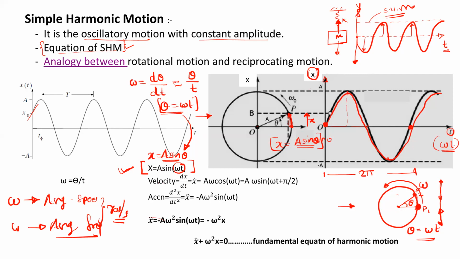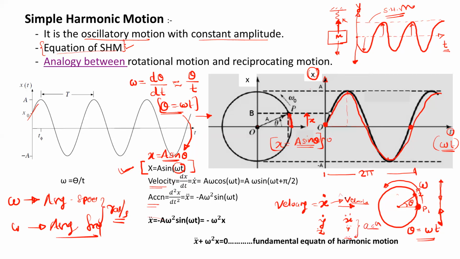From this equation we will calculate the velocity and the acceleration of the particle which performs the simple harmonic motion. If we differentiate the displacement, we will get the velocity, so it is dx by dt. In vibration, we use velocity as x dot. You should remember, if there is an x dot, y dot or z dot, all these terms represent only velocity, and x double dot, y double dot, z double dot are the accelerations.